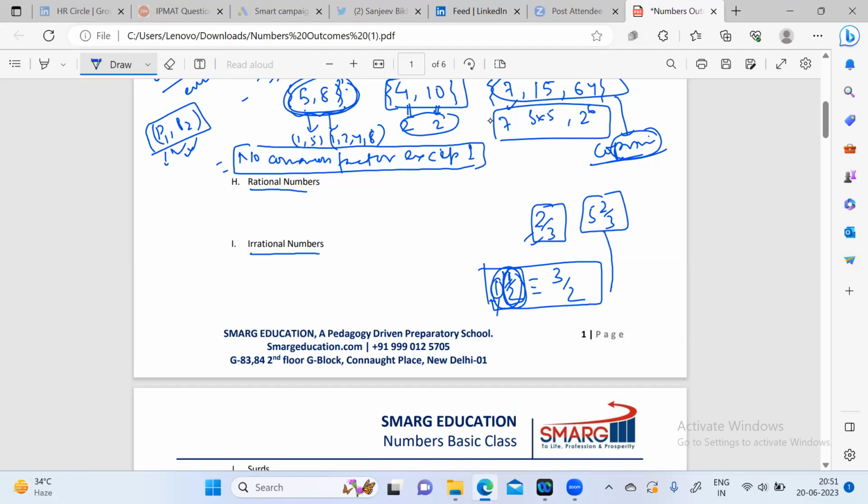So this number is basically 5 as whole, and for the next circle you will get 2/3 of this next circle. So we call it a mixed fraction.